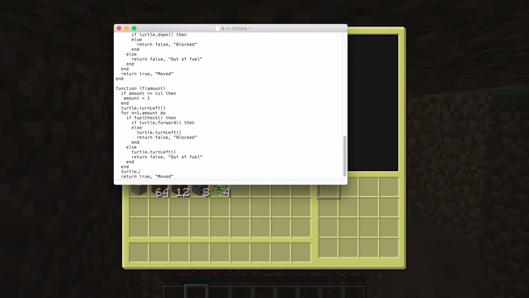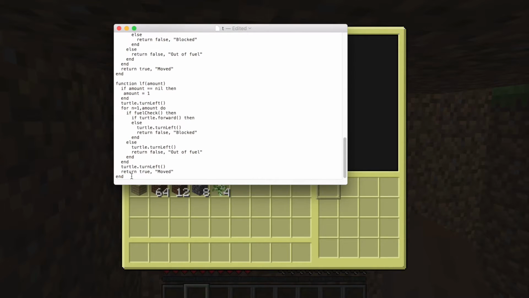So it needs to turtle dot turn left. By the way, when a function returns something, it stops the function instantly. None of the rest of the function runs. So that's why I can put this turn left right before this, because it always turns back before it returns something. That way we don't run into any problems. And yeah, that should turn you left.